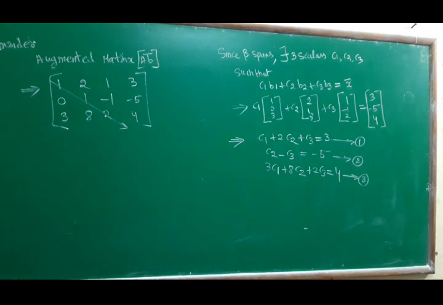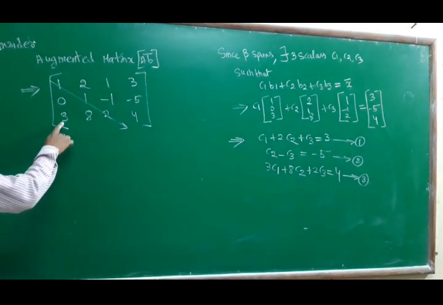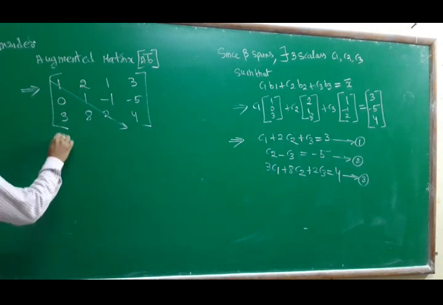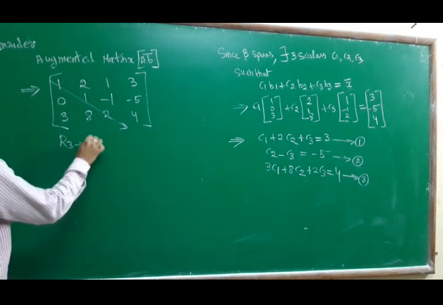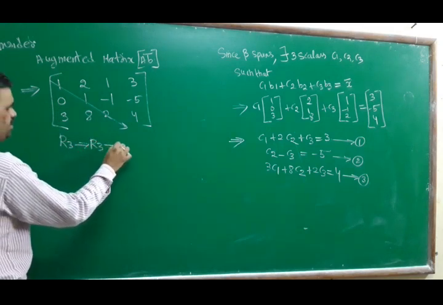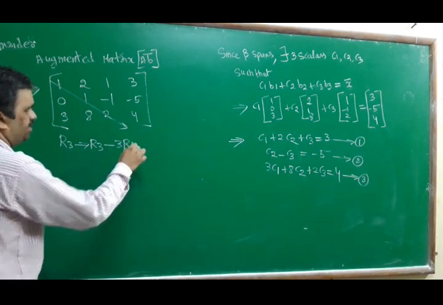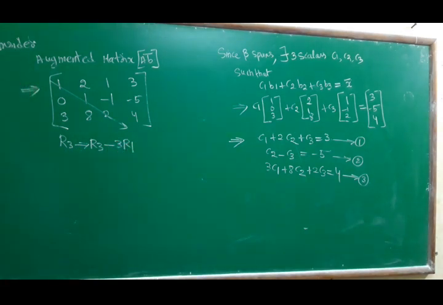Below this diagonal line, I have to make it 0. In the first column we have 1, 0, 3. I will make the third position 0, because the second is already 0. R3 implies R3 minus 3R1.